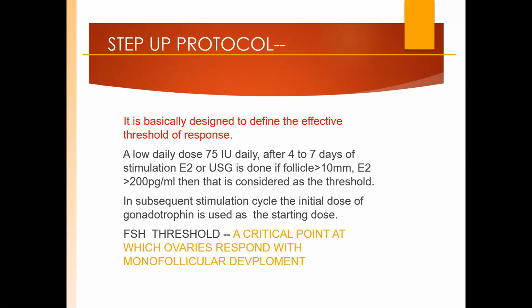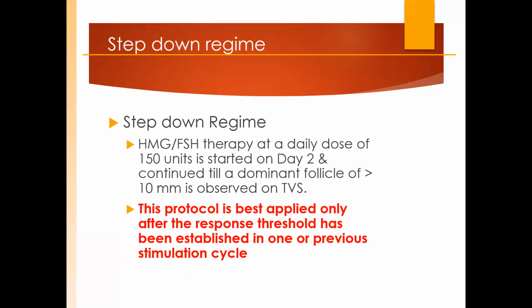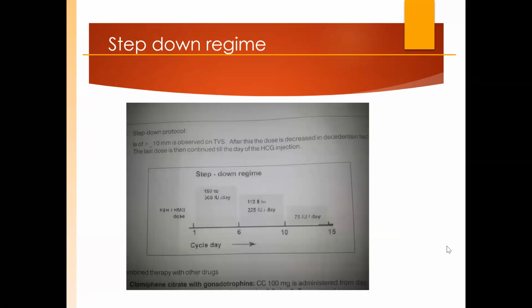So suppose if we had a failure in this cycle, the pregnancy didn't happen, then in the next cycle, you can go for a step down regime, because now you have become wiser. You just know that this patient is going to respond at this dose. So here you can start with a high dose, and then taper off.